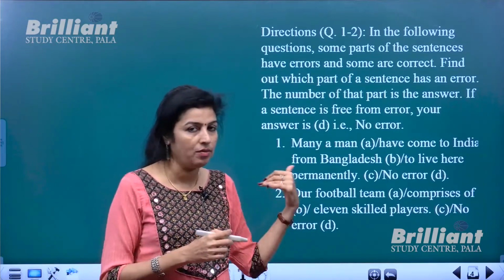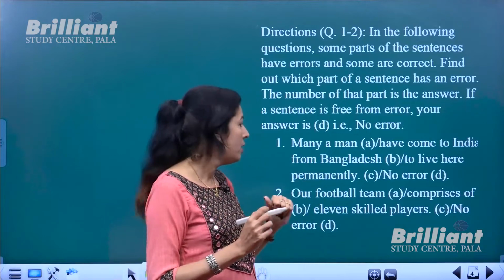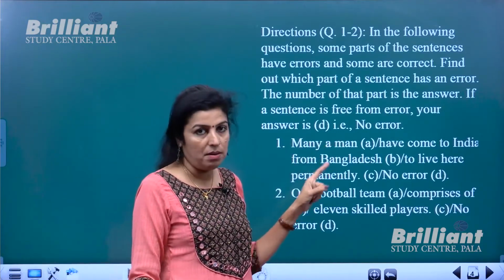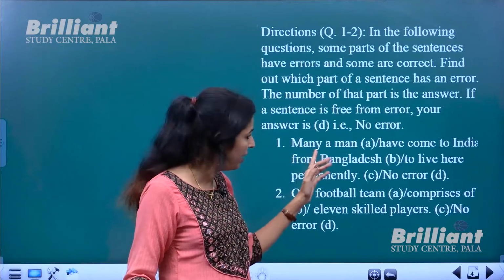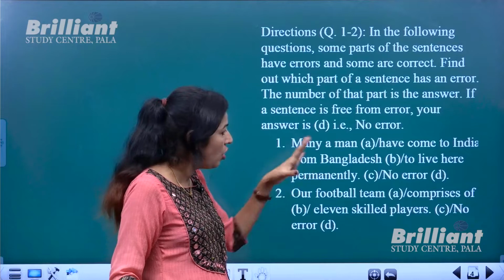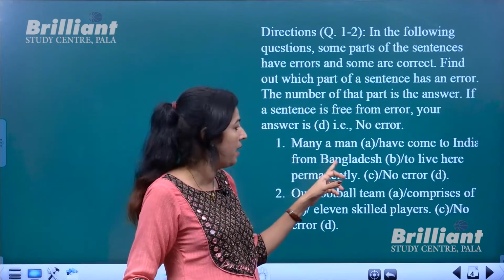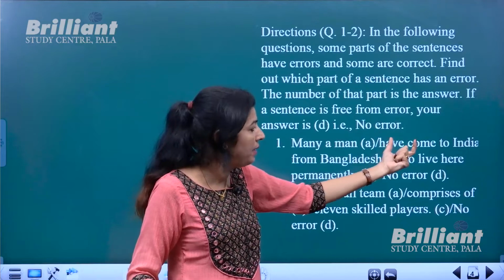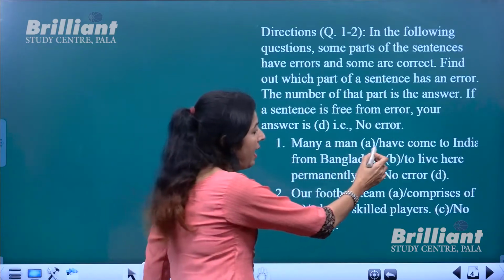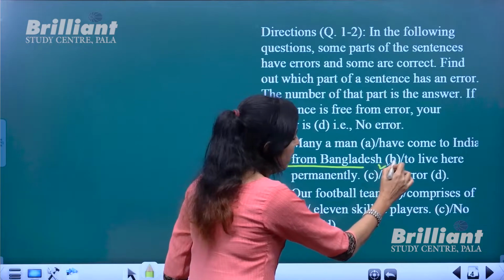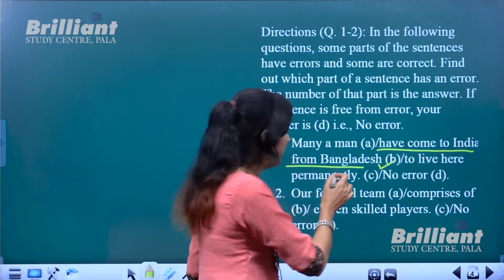Remember, it's many a man, so definitely it is singular, not plural. So it's not the error in the first part. When this is singular, the error has happened in the second part. Here have is used, which is wrong.